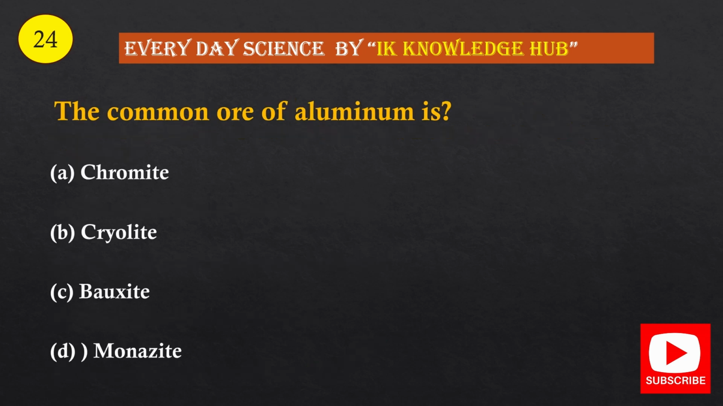Question number 24. The common ore of aluminium is option A, chromite, option B, cryolite, option C, bauxite, option D, monazite. And the correct option is option C, bauxite.